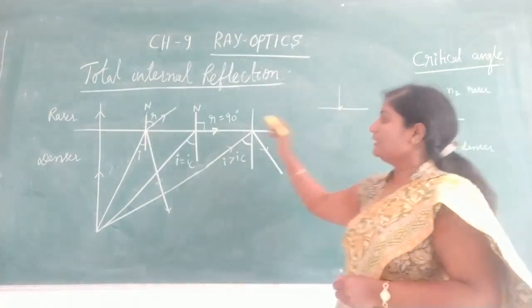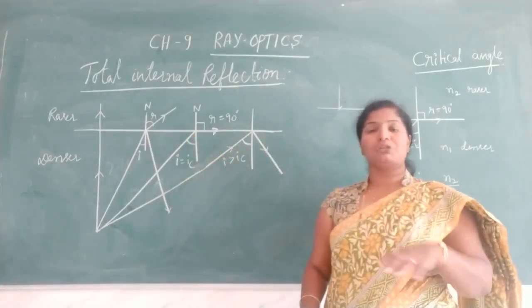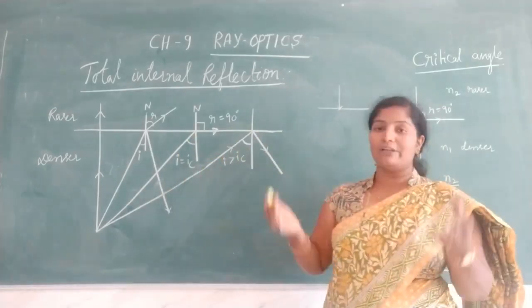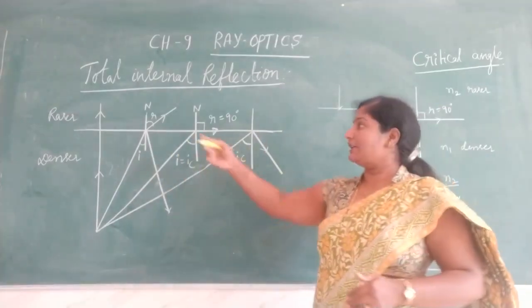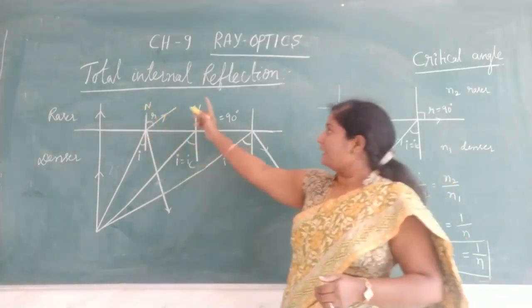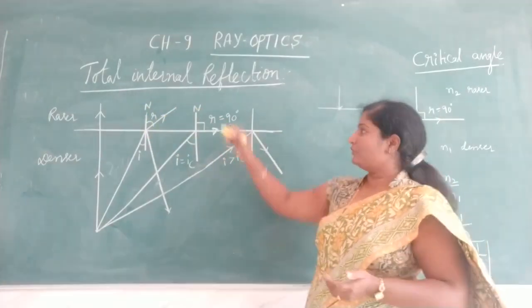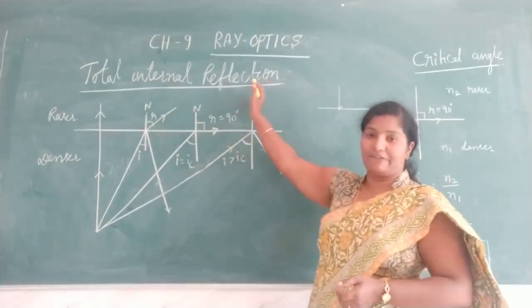But here there is no transmission; the whole light is reflected, that's why it is total. Internal means inside.